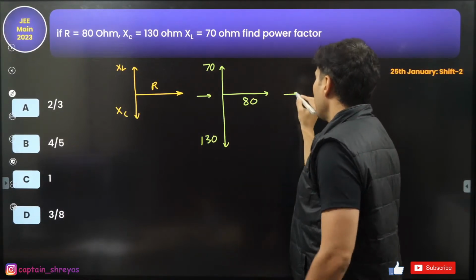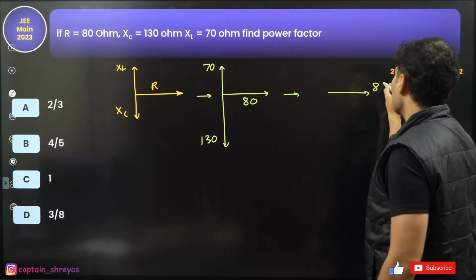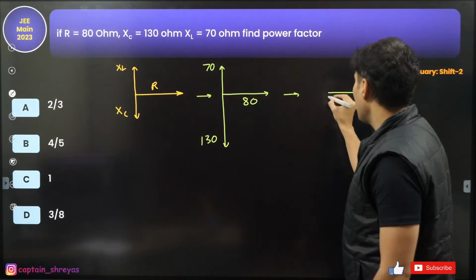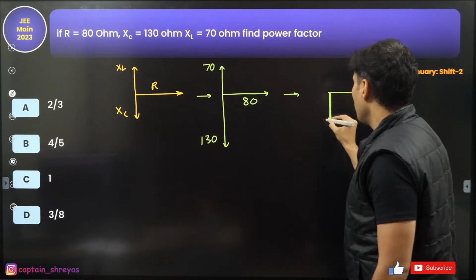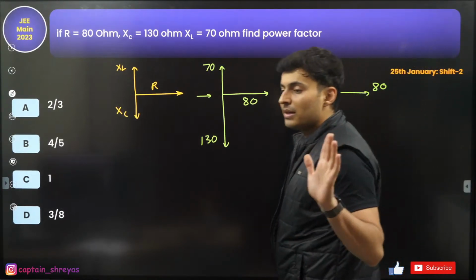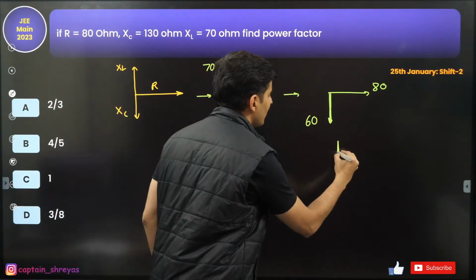Now this can be further simplified into 80 ohms of resistance and 130 minus 70, how much is it? 60, right? So it will be 60 ohms here. Everybody with me? Perfect. Now just rearrange this.